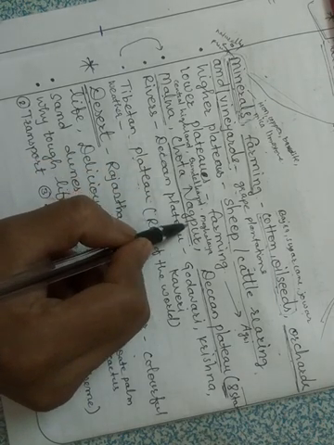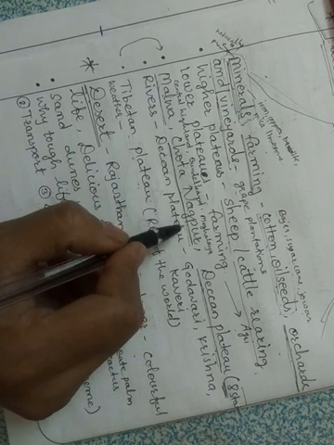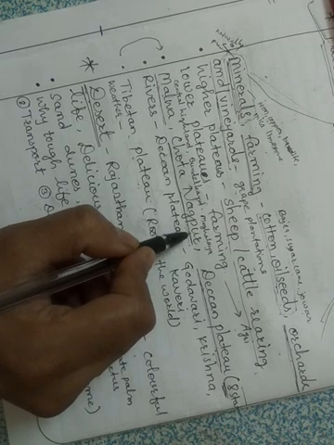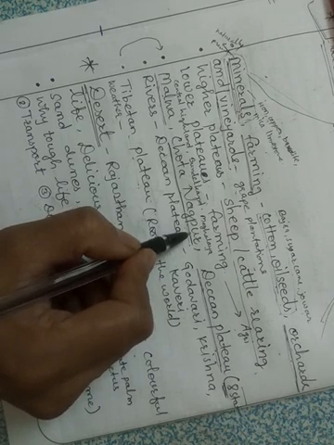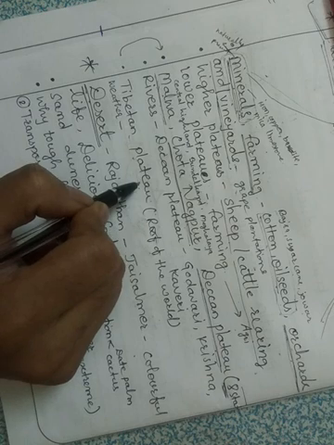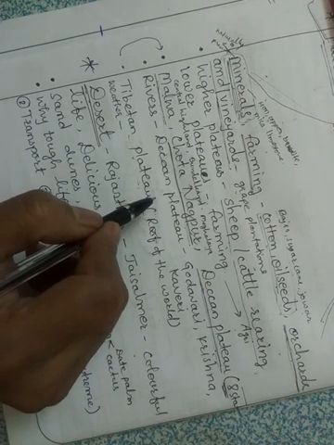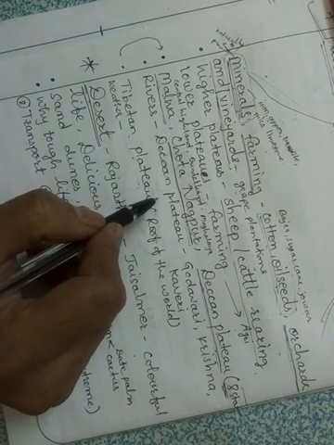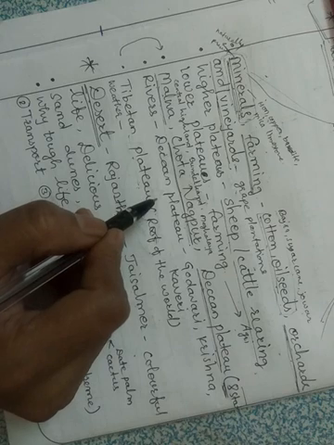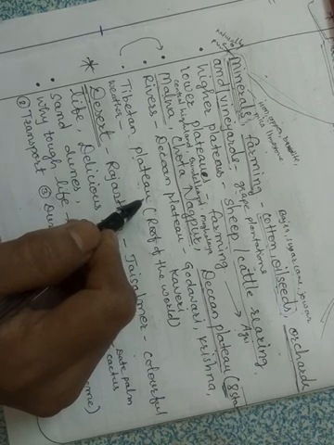Some plateaus are located in dry regions, on the leeward side of mountains. Leeward side of mountains I will tell you in our next video. So some plateaus that are located on the leeward side are dry because there is less rainfall. Some plateaus have cold climate, just like the Tibetan Plateau. In some plateaus like the Colorado Plateau with the Grand Canyon in USA, one can see deep gorges and canyons. Now what are gorges and canyons? Gorges and canyons are deep valleys. So some plateaus have deep valleys also.